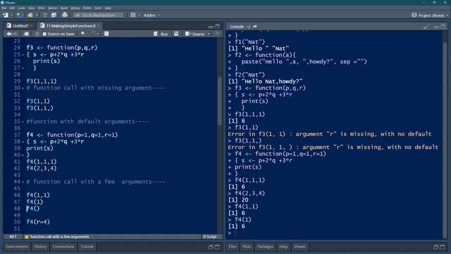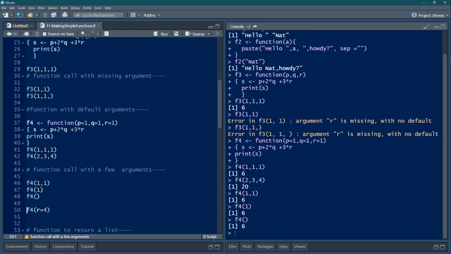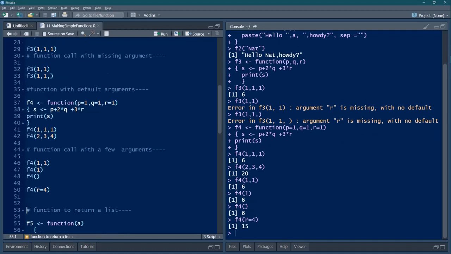Then also I should get 6. I am getting 6. If I don't give any arguments, then also default arguments kick in, so I get 6. Now I give R is 4, P and Q will be 1. 1 plus 2 is 3, 3 plus 3 into 4, 12, 15. So we get 15.